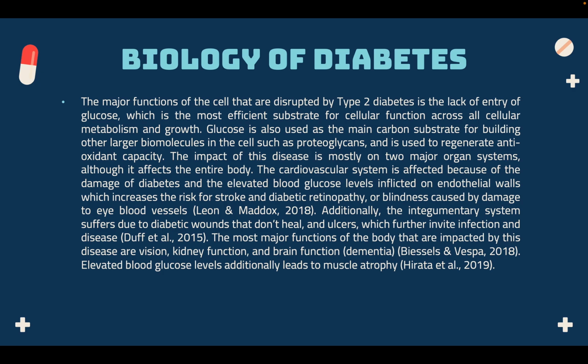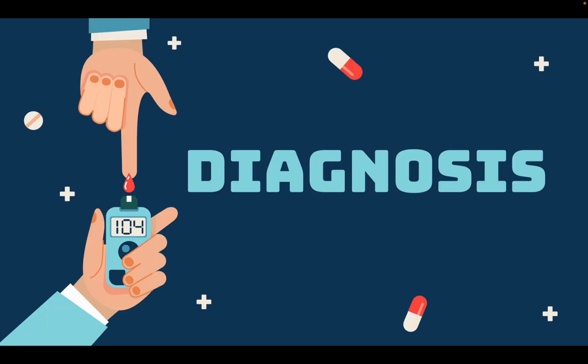The impact of this disease is mostly on two major organ systems, although it affects the entire body. The cardiovascular system is affected because of the damage of diabetes and the elevated blood glucose levels inflicted on endothelial walls, which increases the risk for stroke and diabetic retinopathy, or blindness caused by damage to eye blood vessels. Additionally, the integumentary system suffers due to diabetic wounds that don't heal, and ulcers, which further invite infection and disease. The most major functions of the body that are impacted by the disease are vision, kidney function, and brain function. Elevated blood glucose levels additionally lead to muscle atrophy.